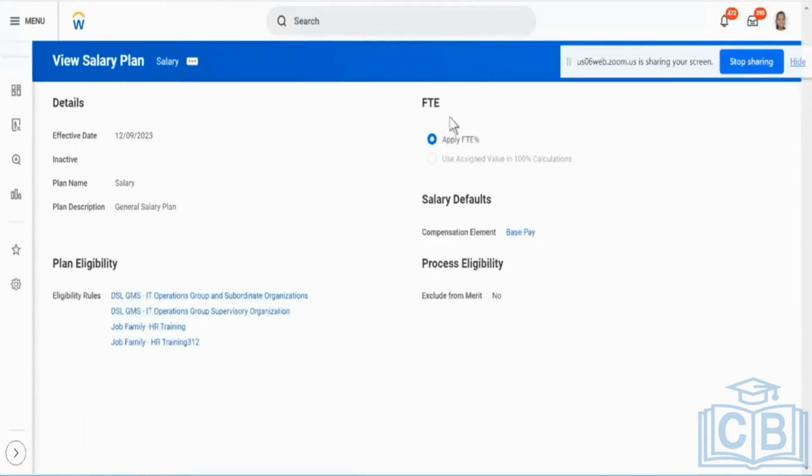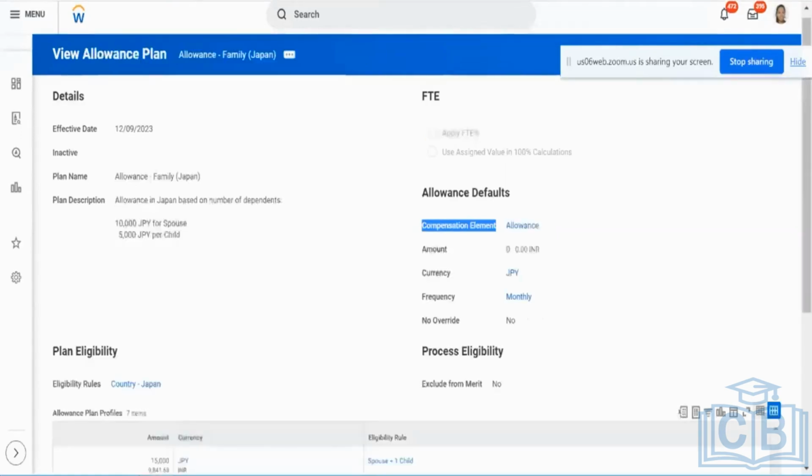And when I go to the US, the similar one for the US is going to contain the compensation element, which is called base pay. That's all. It's going to be very simple and lean over here. I don't have anything otherwise. And if I come over here for Japan, the family elements would be like 10,000 yen for spouse and 5,000 yen for each child that the employee has.